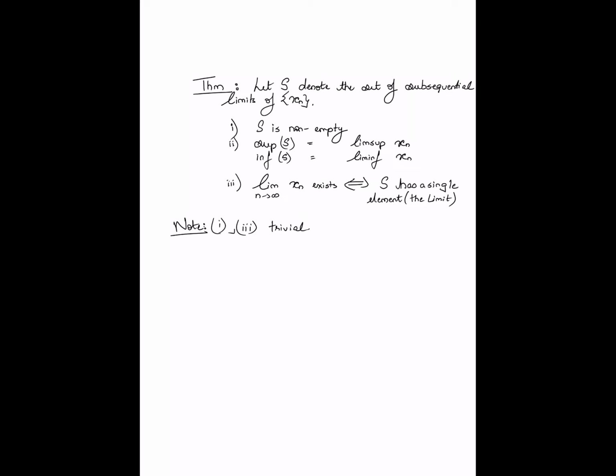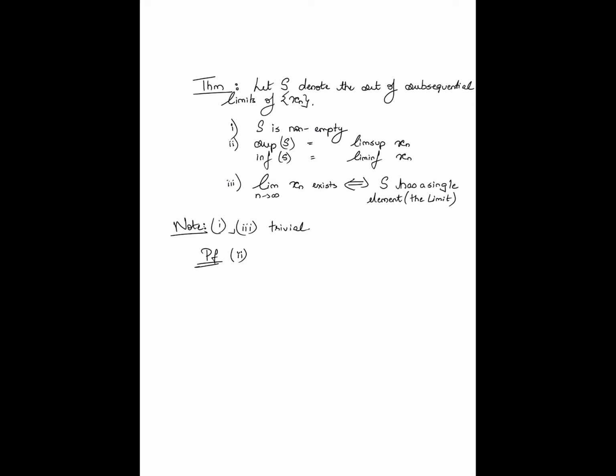And perhaps what I could do is quickly give you a sketch of 2, although this also can be an exercise. So I invite you to think about this on your own before actually referring to the proof that I'm going to give. Alright, so what does it mean to say that the supremum of the set of subsequential limits is the lim sup?